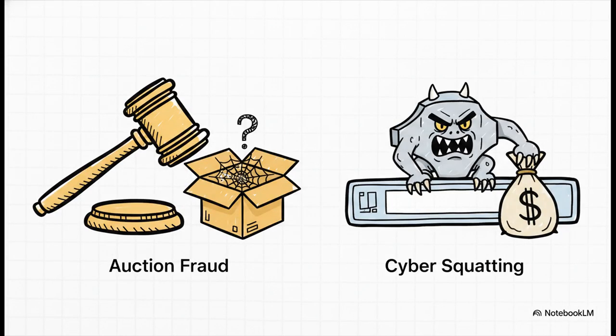Real quick, let's also touch on two opportunistic internet crimes that just exploit our trust and digital infrastructure. Online auction fraud uses the reputation of genuine auction websites to lure customers into schemes where they either overpay or simply never receive the item after they've paid. And cyber squatting, that's the act of reserving a domain name that matches someone else's trademark purely with the intent to hold it hostage and sell it back to the rightful owner at a heavily inflated price.